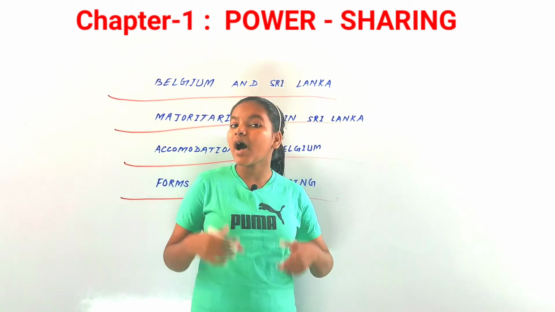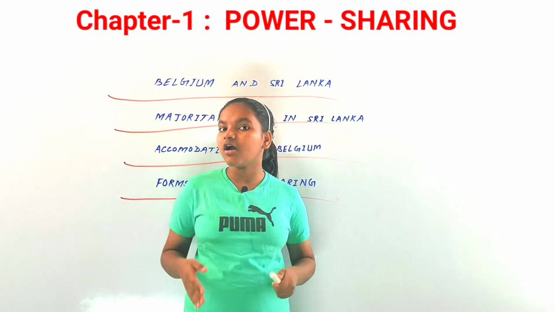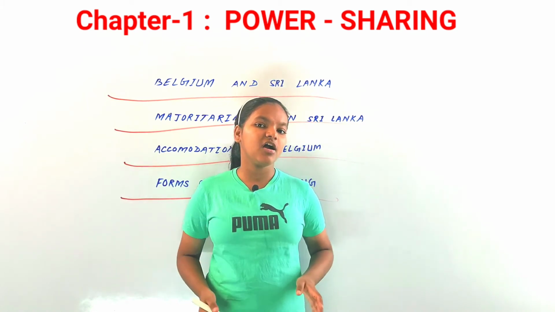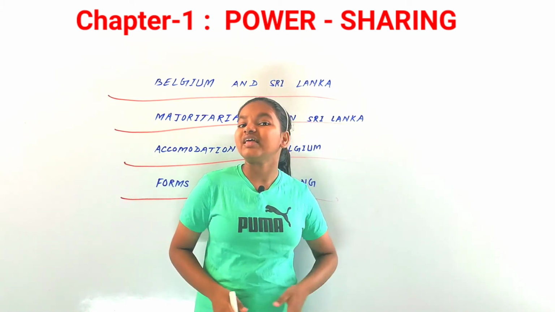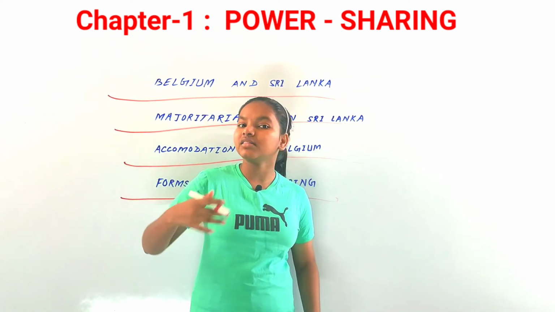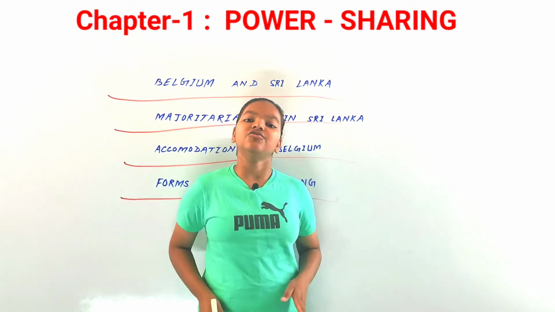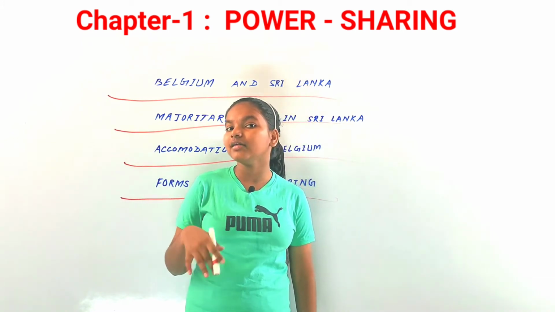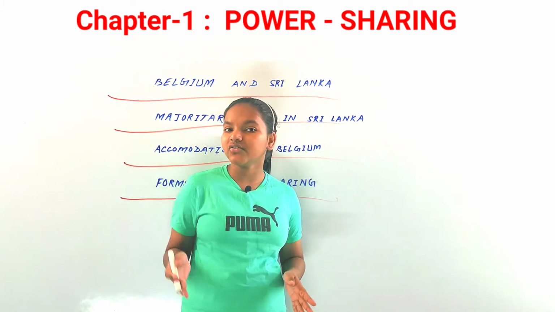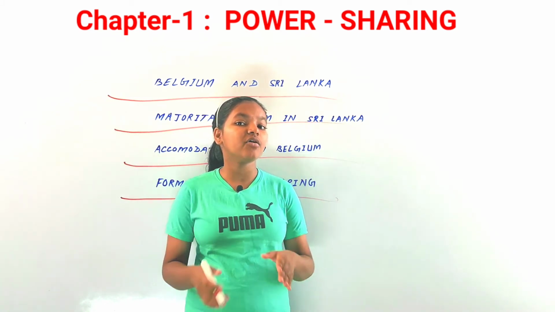So let's discuss India as well. Power sharing can be seen in different types of government, different levels of government. There is a government for the entire country, governing the whole country, that is known as the federal government. In India it is known as the union government or the central government, but globally it is known as the federal government that rules the whole country. Now the next level of government is for the state level.